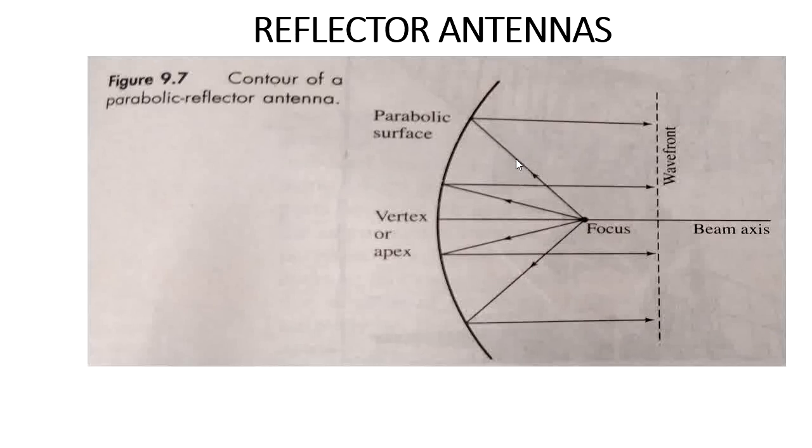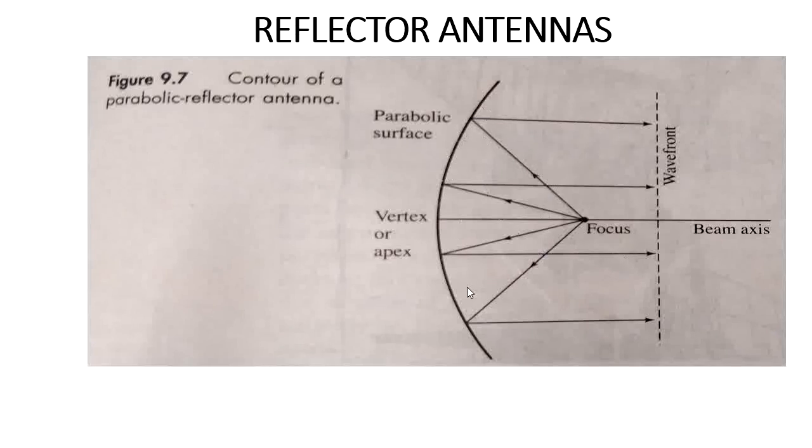Whenever the radiation is emitted from the feed, it hits the surface of the parabolic antenna. After hitting the parabolic antenna, all the radiation is reflected in a direction parallel to the beam axis of the parabolic antenna. Whatever radiation the feed emits in spherical form hits the surface of the antenna, and all the reflected radiation travels parallel to the beam axis.